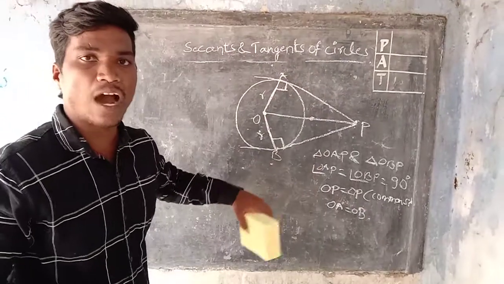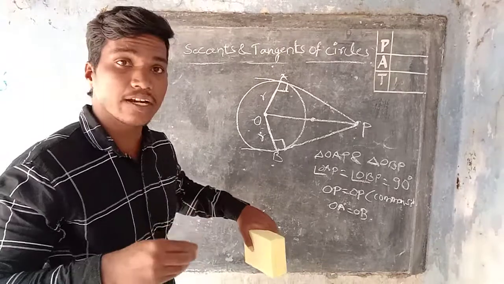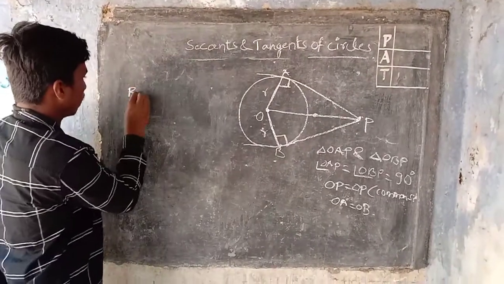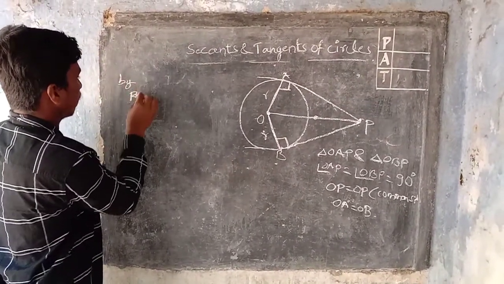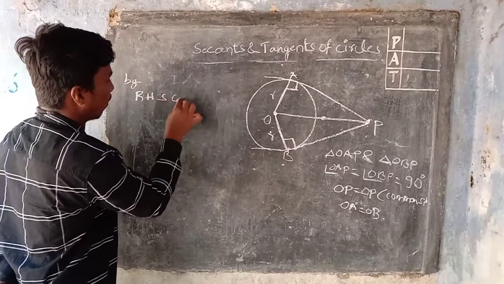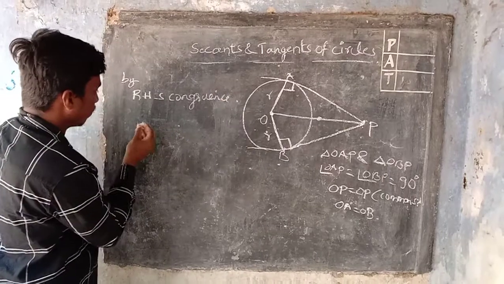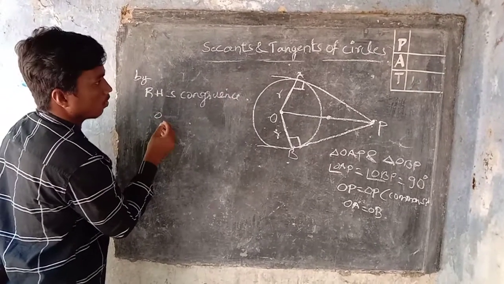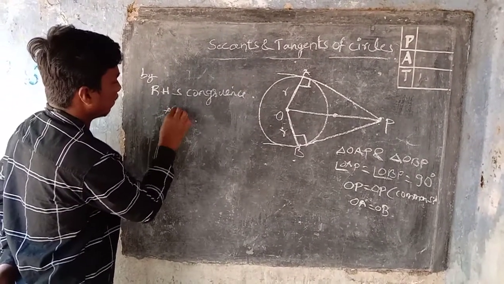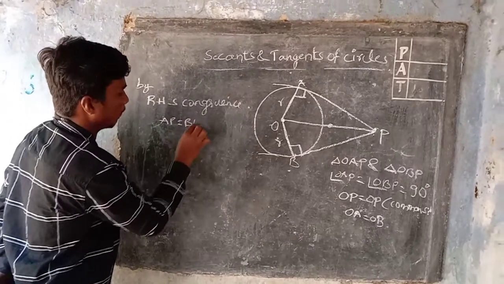Here we have to use the right angle hypotenuse side congruence rule. By using the RHS congruence rule, AP equals BP.